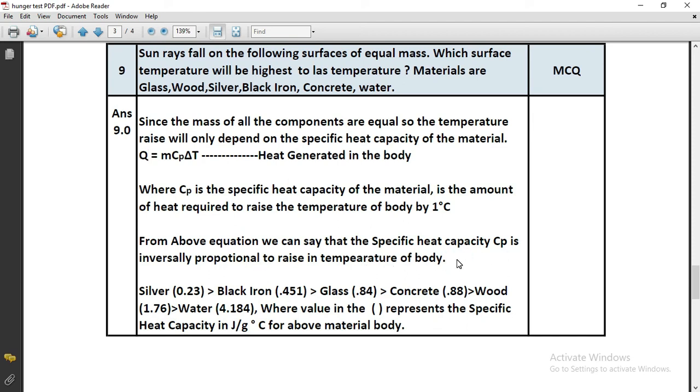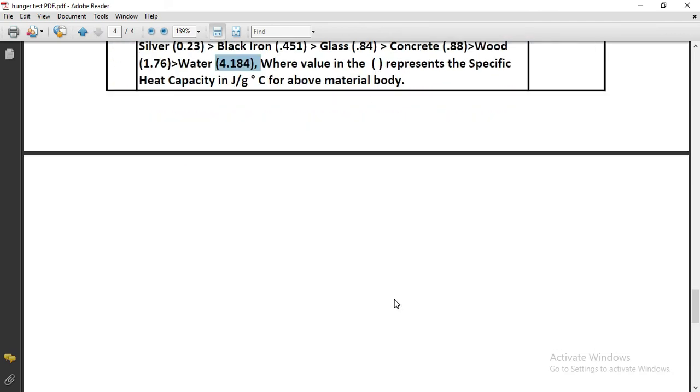That means the lower the specific heat capacity, the higher the temperature rise. From material properties we know the specific heat capacity of silver is 0.23, and water has the highest specific heat capacity, that is 4.184. So silver will have the highest surface temperature and water will have the lowest surface temperature. This is the answer. Let's move to the next question.